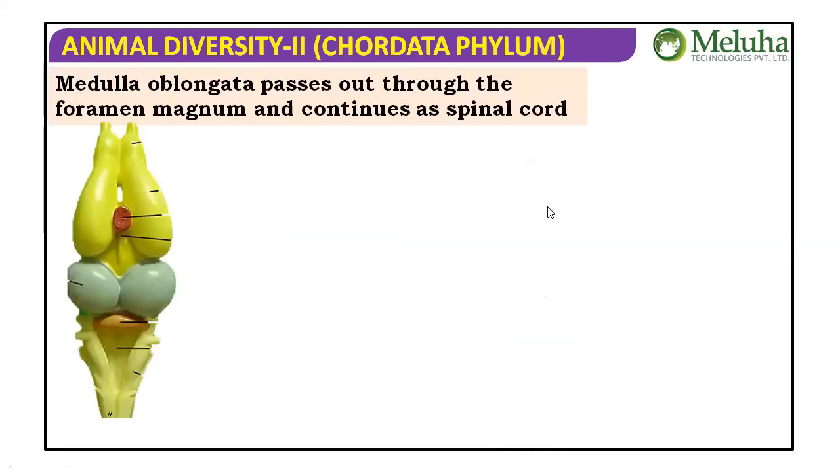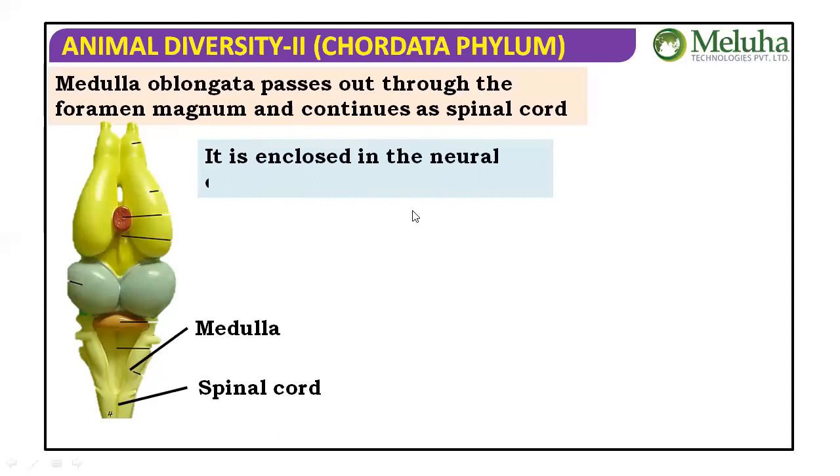Next, we continue. This is the medulla oblongata. It passes out through the opening we call foramen magnum and continues as spinal cord. It is enclosed in the neural canal of the vertebral column.